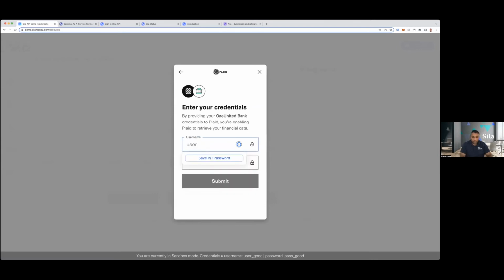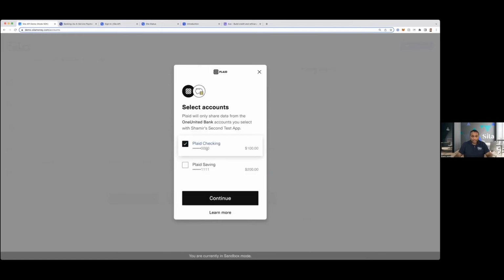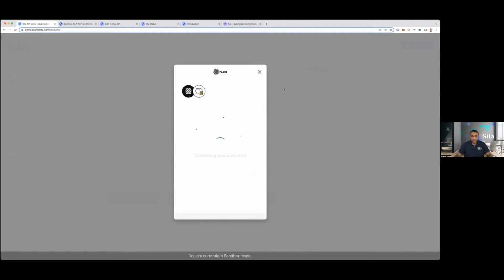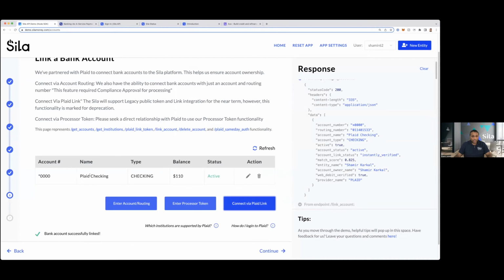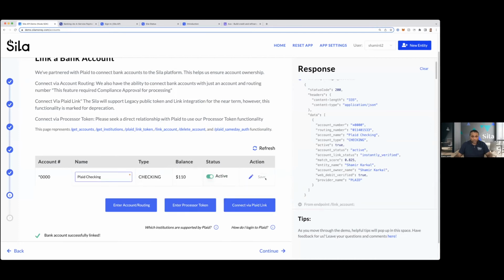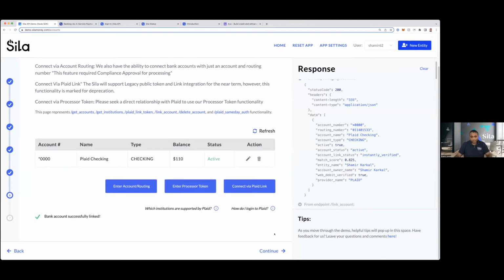This is hitting Plaid sandbox, so the magic credentials are user_good and pass_good. If you submit that, that should work. And then pick one of these accounts and continue. So that's that. And then as soon as this refreshes, you should see that we have an account linked. It has a default name, which you can change if you want. And then, of course, again, this is a 1:n relationship. So a user can have as many accounts linked as they want, and you can manage all of those.